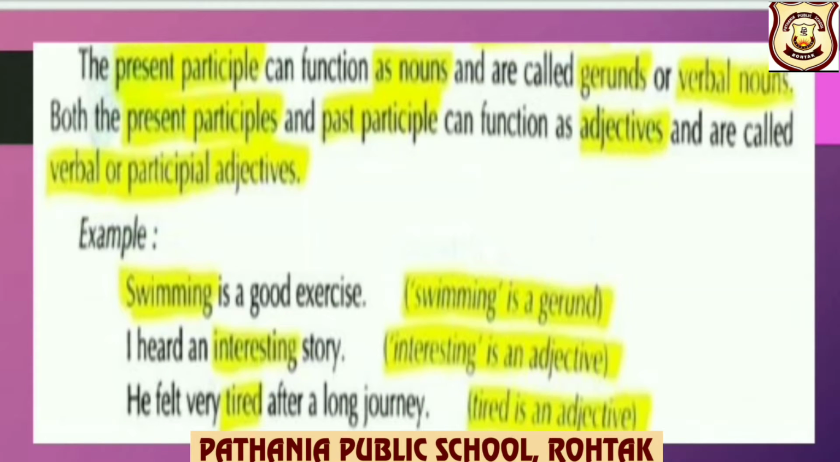The present participle can function as nouns and are called gerunds or verbal nouns. Both the present participle and past participle can function as adjectives and are called verbal or participle adjectives. Look at the example, children. Swimming is a good exercise. So swimming, that is verb plus ing form, which acts as a noun in a sentence, is a gerund.